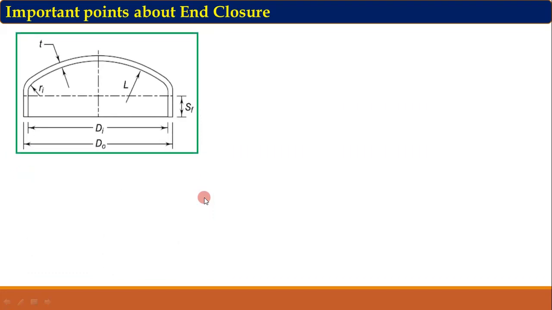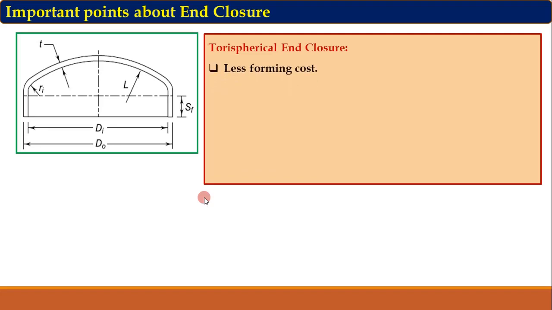And last is the torus spherical enclosure. Less forming cost, its depth is less, so less forming cost. Chances of failure due to stress concentration. As I have explained, here there are two radii of curvature. One is here and another starts from here. Whenever the dimension changes suddenly, in that region there will always be stress concentration.